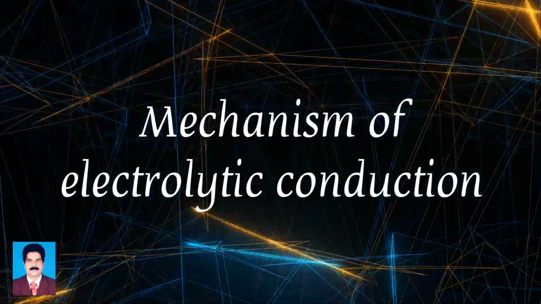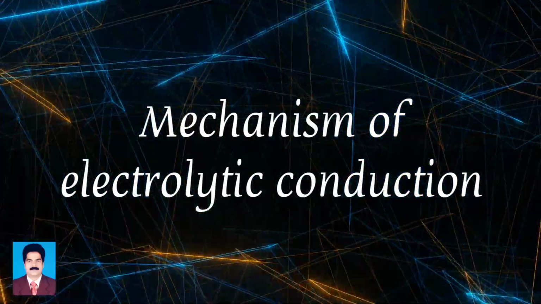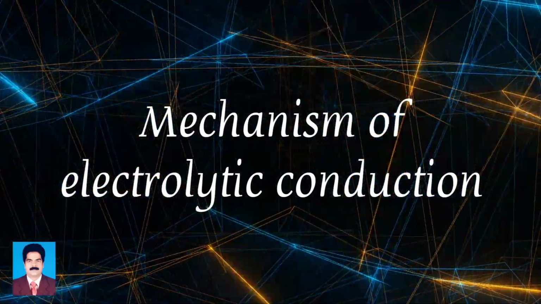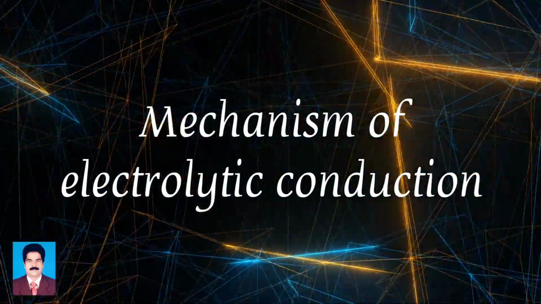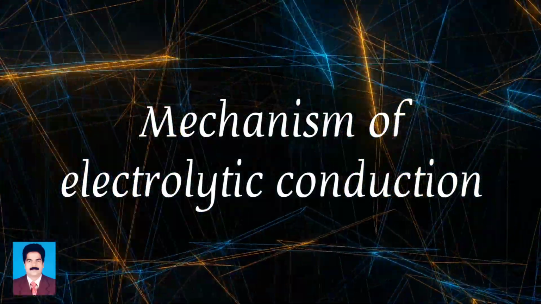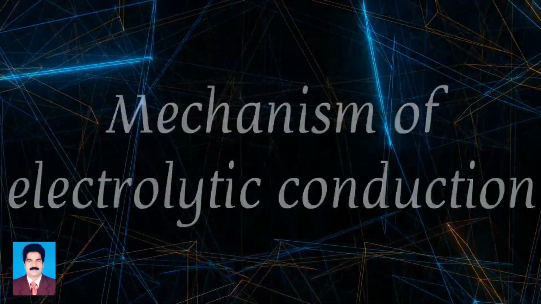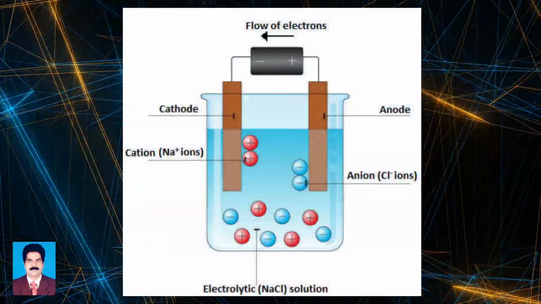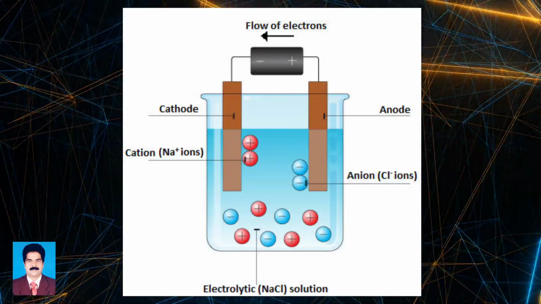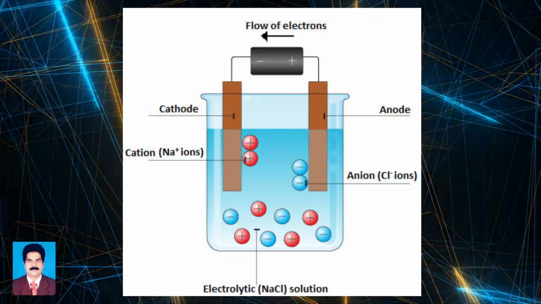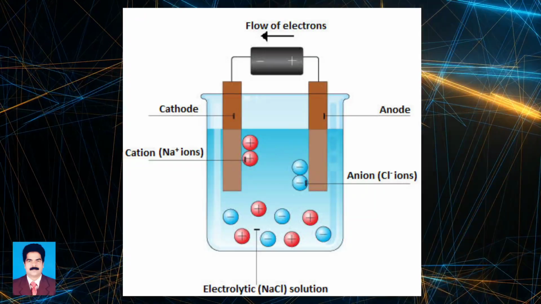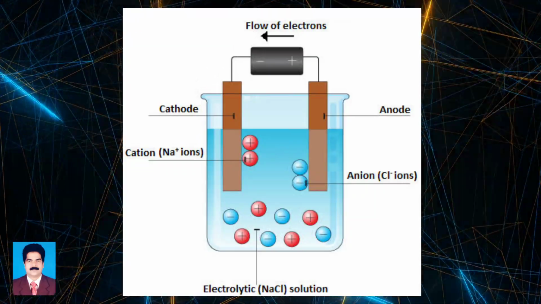Mechanism of electrolytic conduction. The mechanism of flow of electricity through an electrolytic solution involving migration of ions and chemical reactions may be explained by taking a typical example. Consider a cell containing an aqueous solution of sodium chloride. It has two electrodes of platinum connected to the terminals of the battery.